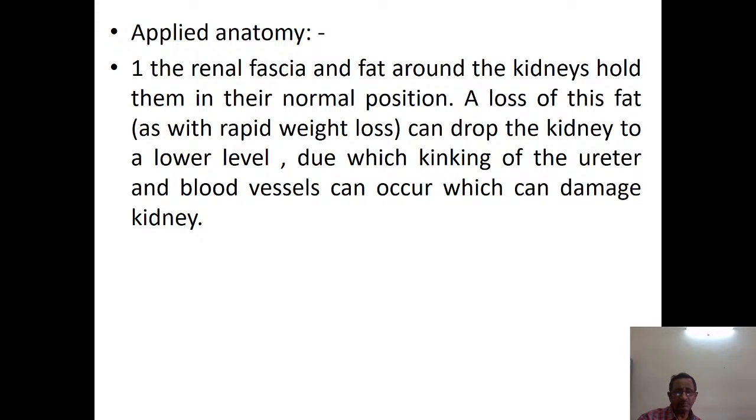Applied anatomy. The renal fascia and fat around the kidneys hold them in normal position. A loss of this fat with rapid weight loss can drop the kidney to a lower level. Due to this dropping, kinking of the ureter can occur, and blood vessels can also get kinked. So this will damage the kidneys. That means the blood supply or venous drainage is compromised. As well, the kinking of the ureter will obstruct the outflow of urine, thereby causing damage in the kidney.